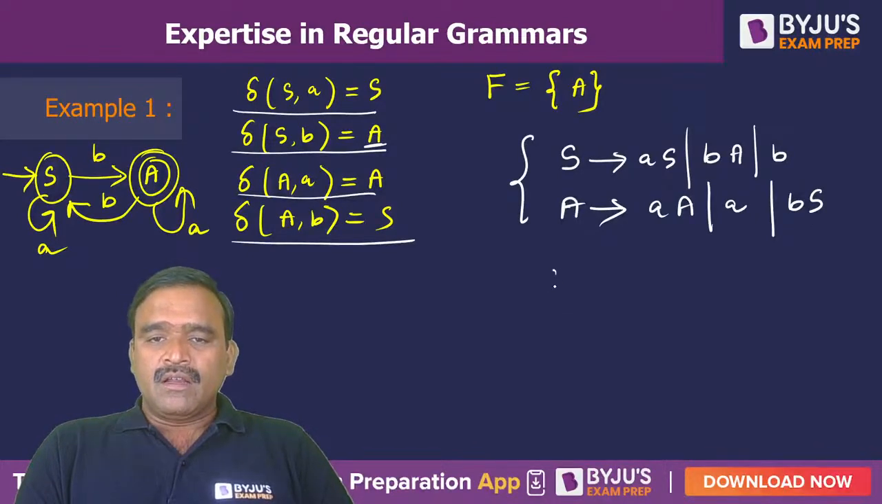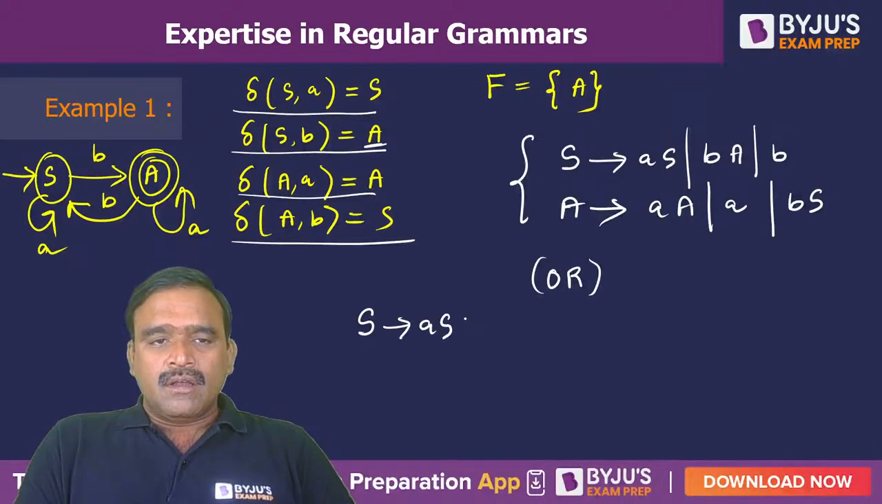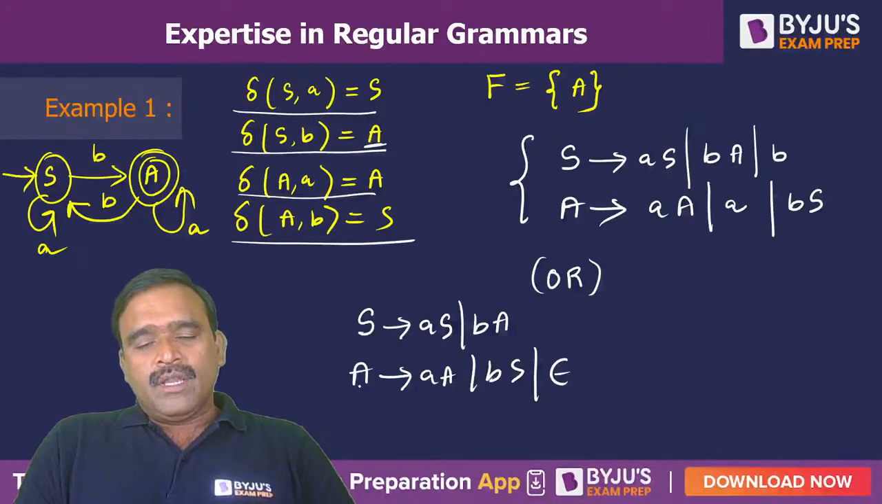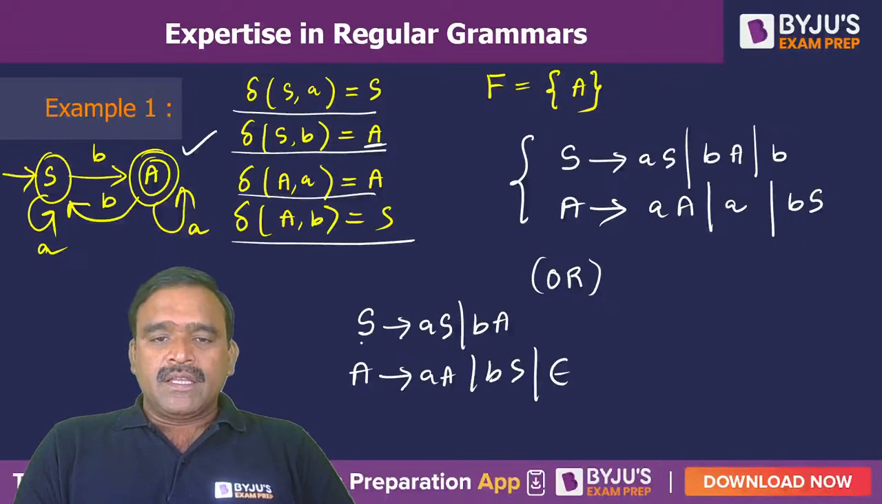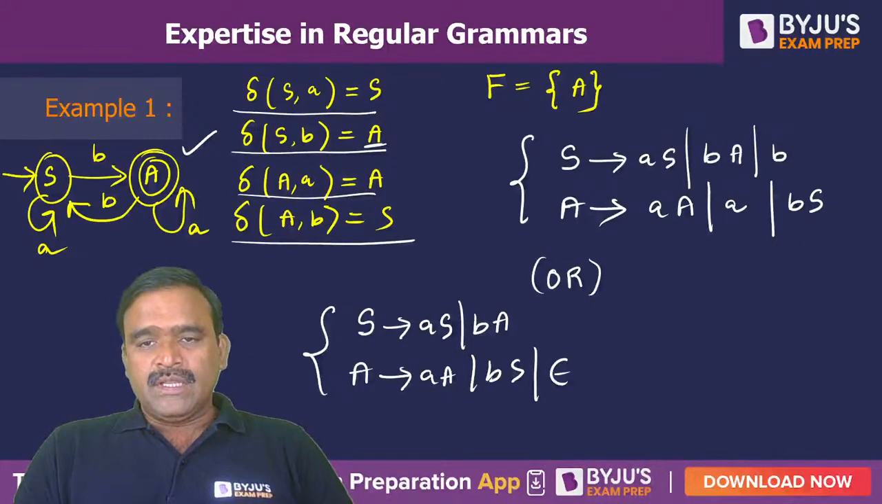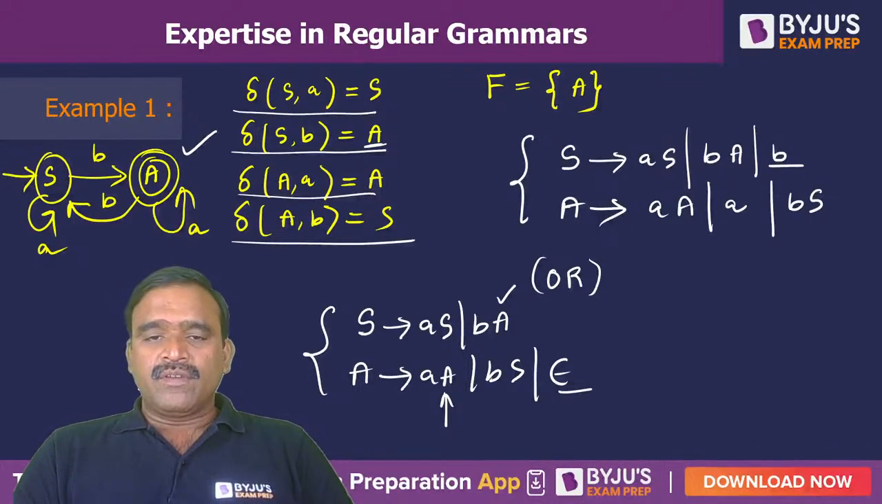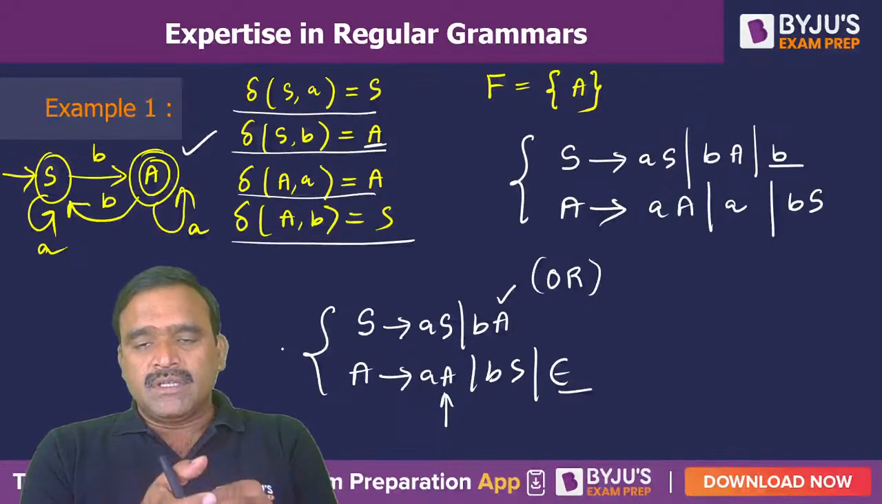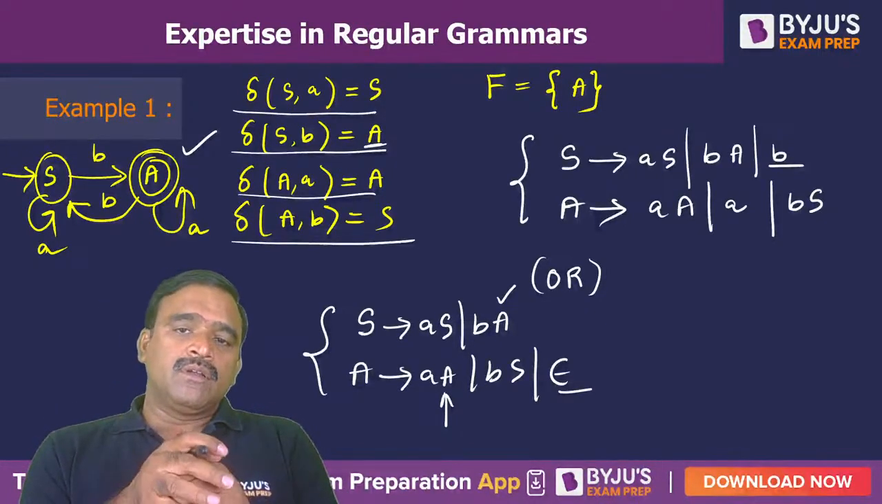Either this way we can write, or the other way also I am just writing. So S to aS or bA, and A to aA or bS or epsilon. So A to epsilon will come because A is a final. Either this grammar or this grammar, the language remains same. Only thing is directly a has been removed here, and here epsilon is included. If epsilon is substituted in the place of A, b will come. And if this epsilon is substituted in the place of this A, this small a will come. It makes absolutely no difference. Without confusion, I am just telling you two methods of writing the grammar for a final state.